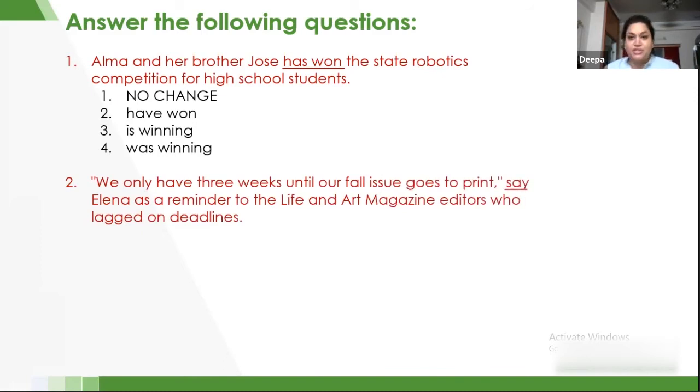Let's go to the next question, and the next question says, we only have 3 weeks until our fall issue goes to print, say Alina as a reminder to the Life and Art magazine editors who lagged on deadlines. Whenever we use say, it is basically used with first person I, second person you, and third person plural form, that is they. So therefore, let's see the options and check the answer too.